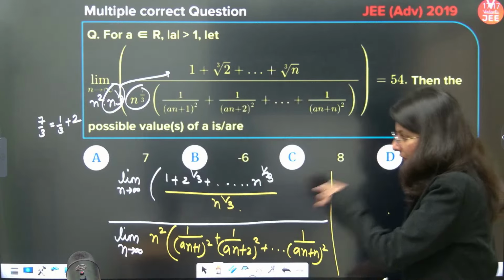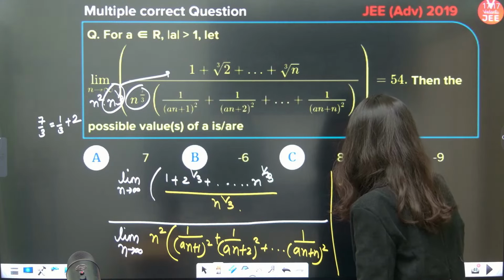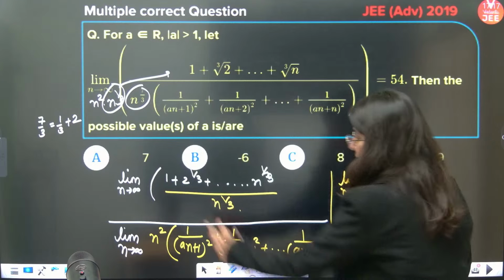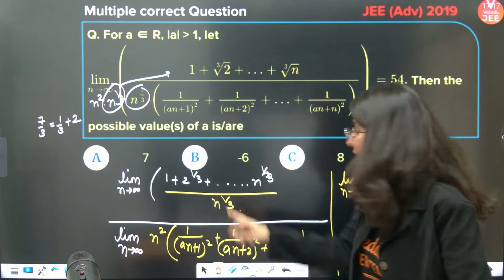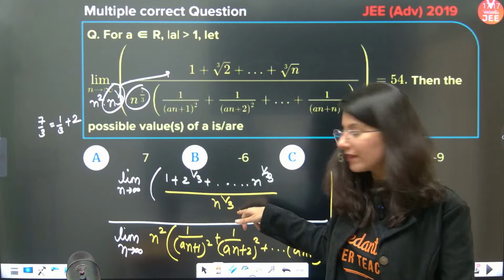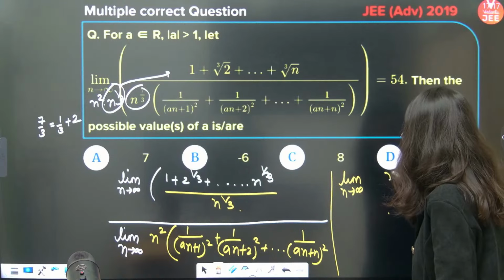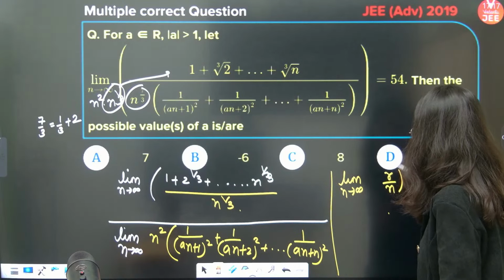Okay. Now can you understand that this is limit n tends to infinity? This is actually what? Tell me. This is 1 by n, then 2 by n power 1 by 3, 3 by n power 1 by 3. So this is actually r by n power 1 by 3, correct?